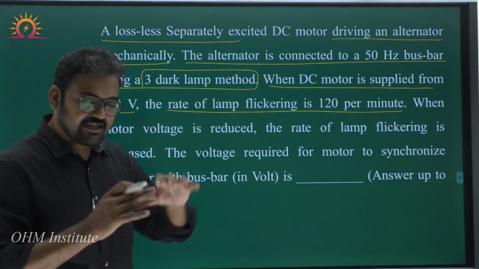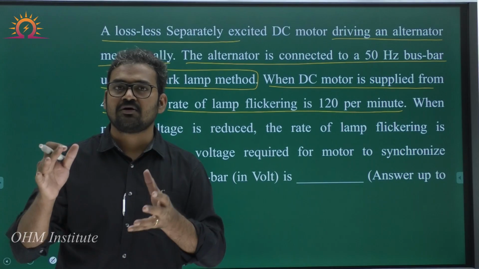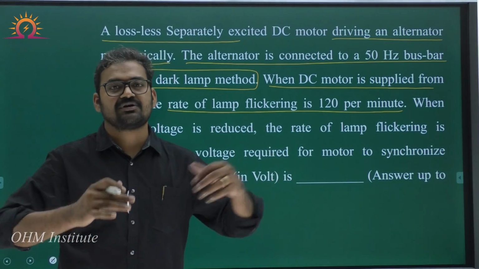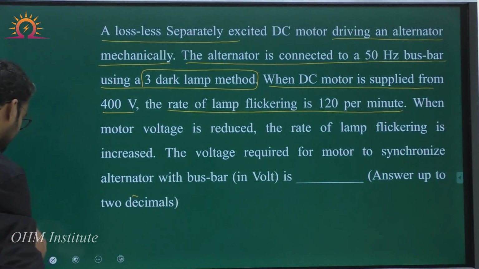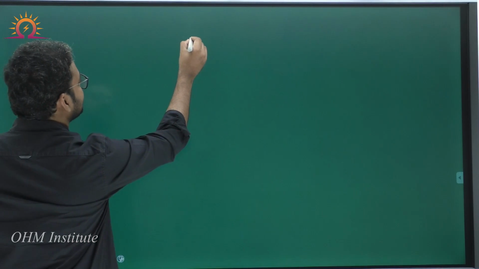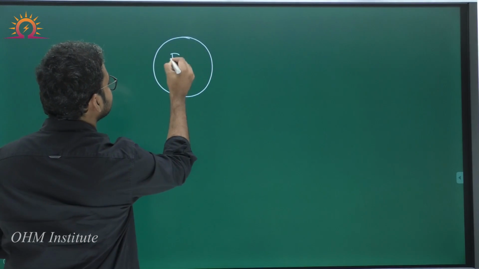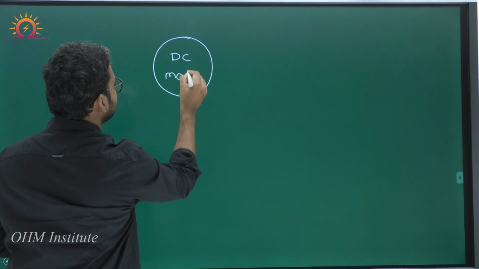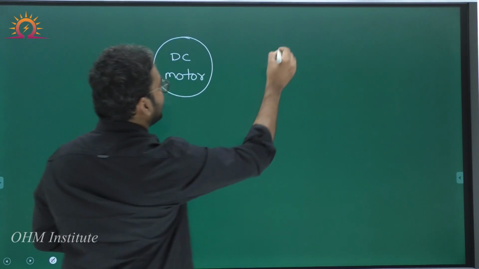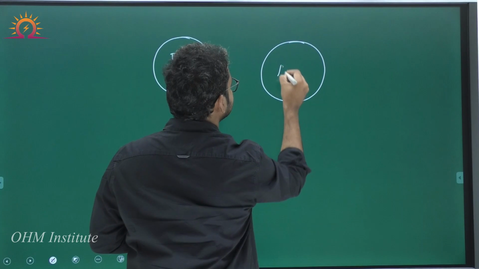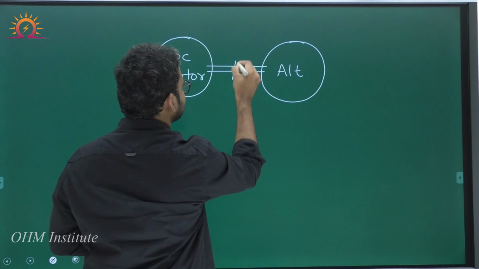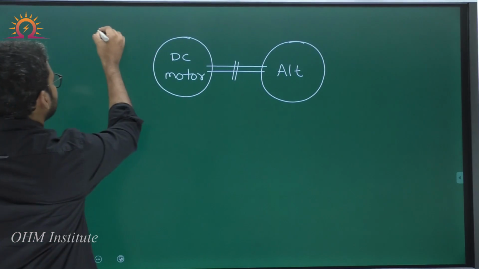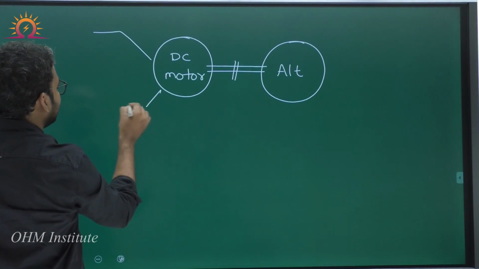See, an alternator can be synchronized with the bus bar only when the alternator frequency is equal to the bus bar frequency. So let's see how to answer this question. Let me consider this is a DC motor with me. And here we have an alternator. Both are mechanically coupled to each other. Now this DC motor is excited from